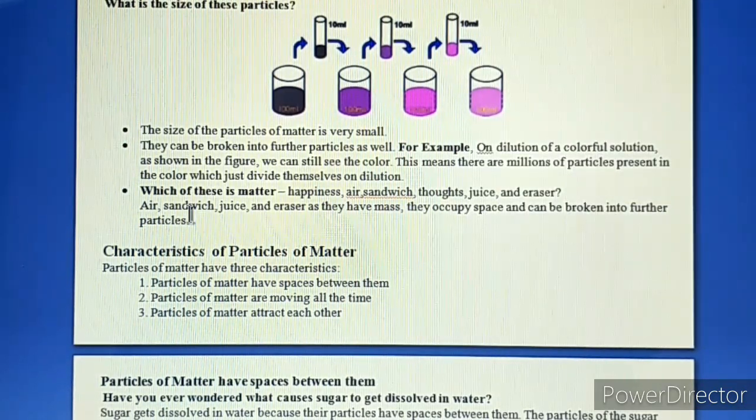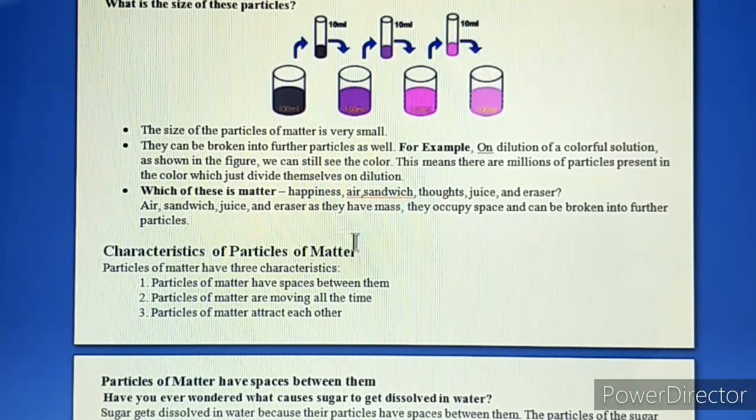Now, there is one question for you. Out of these, which of them is a matter? Out of happiness, air, sandwich, thoughts, juice and eraser, which of these is a matter? Now we know that matter is the thing which occupies space and has mass.